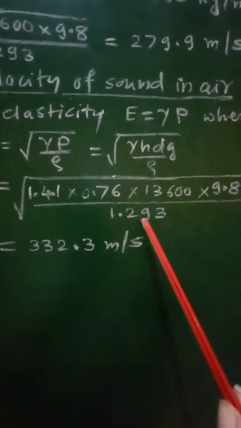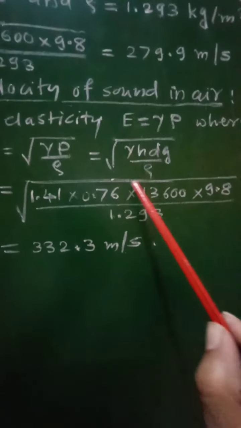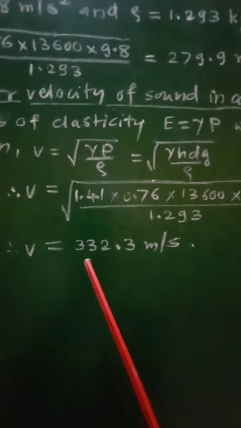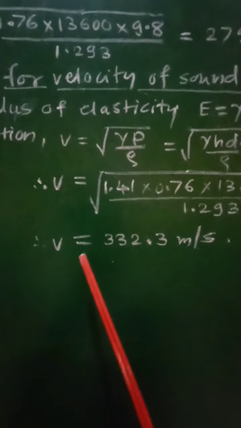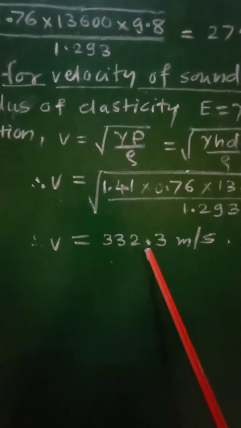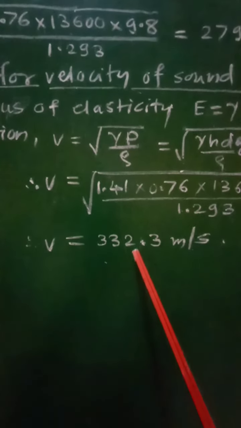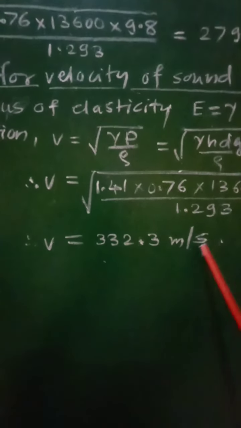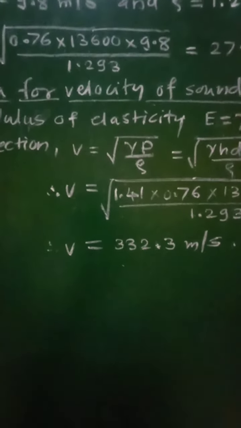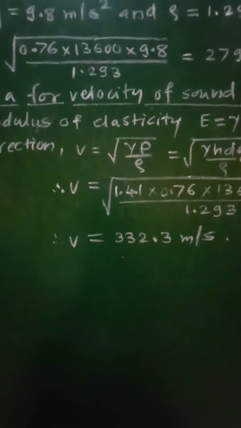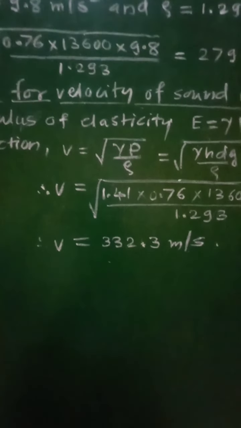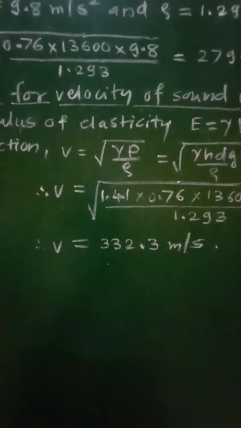If you calculate this value, it comes out to be phi equal to 332.3 meter per second, and this value of velocity of sound in air is in good agreement with the experimental value.